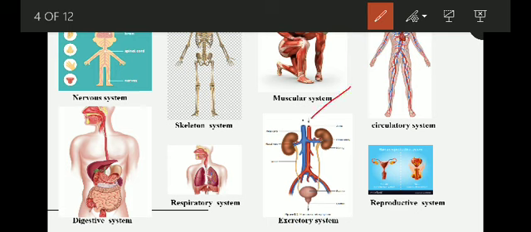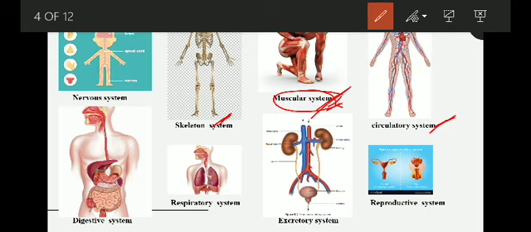Then we have the muscular system. Our muscular system is the supporting system. It is what makes up the other parts of our body. What is the function of the muscular system? They help in movement, and they also give a proper shape to our body. Then we have the circulatory system.